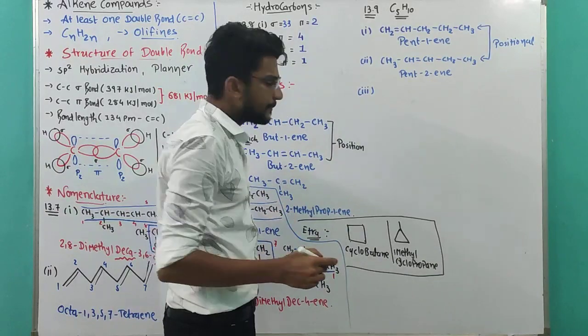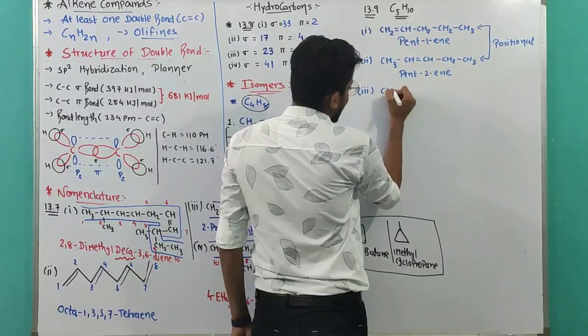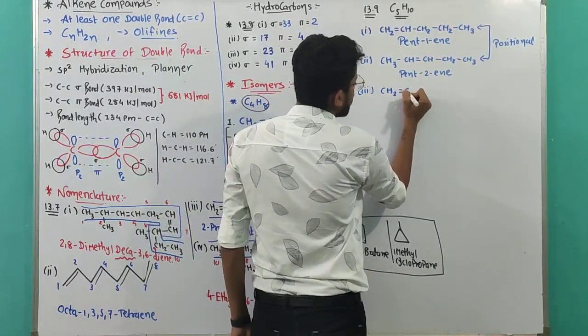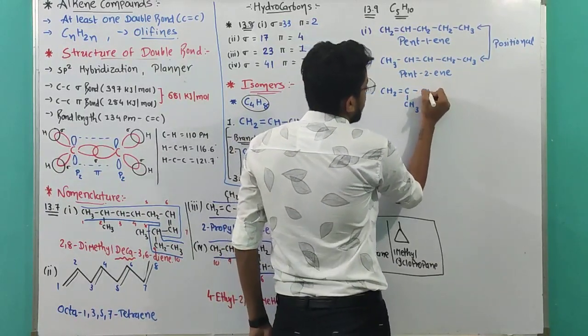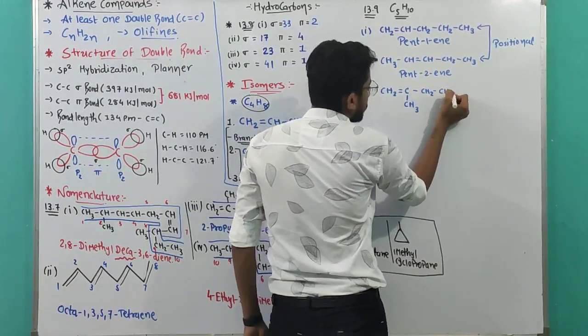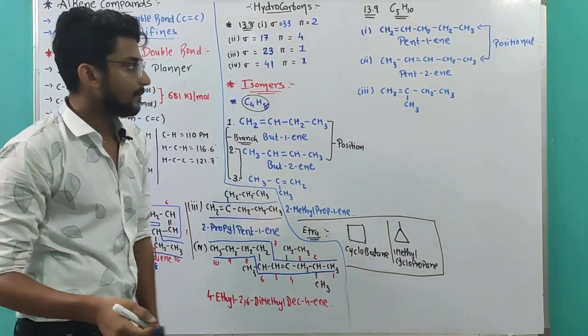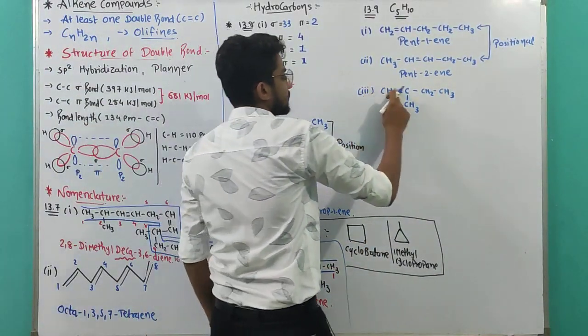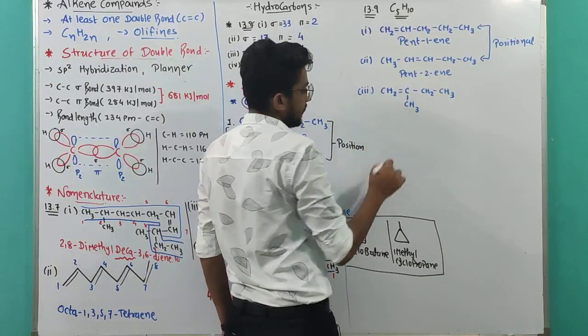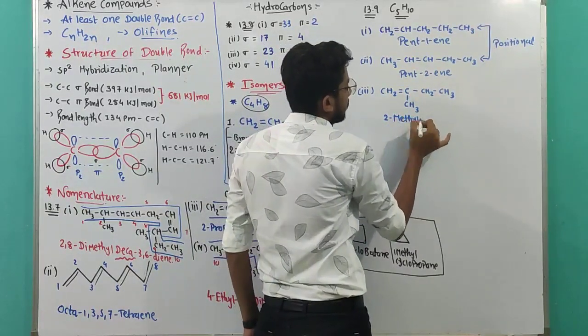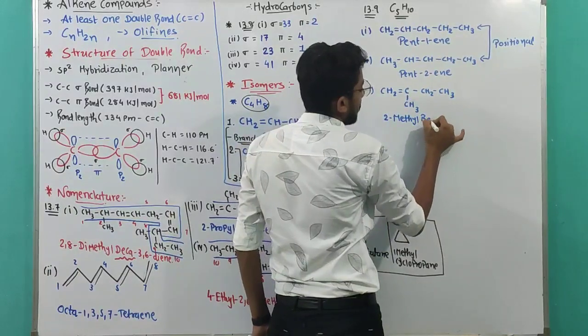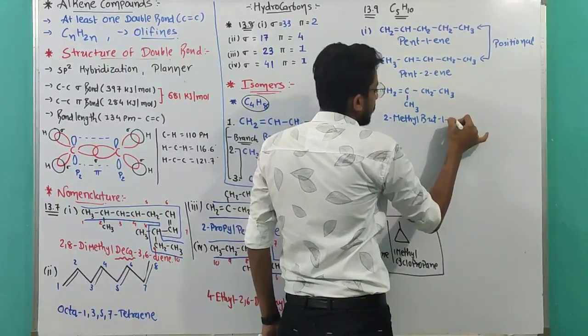A branch will be there. So CH2 double bond C, and the branch is also there. CH2 CH3. So the name will be: 4 carbons in a straight chain and 1 branch on the second carbon. So 2-methylbut-1-ene.